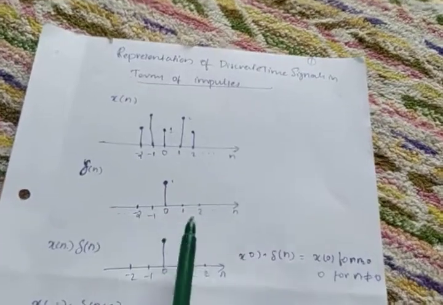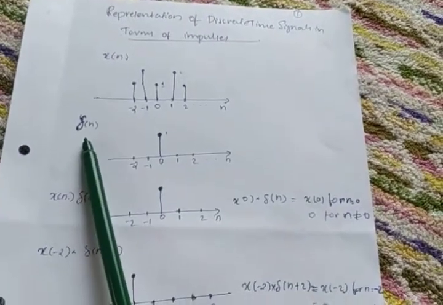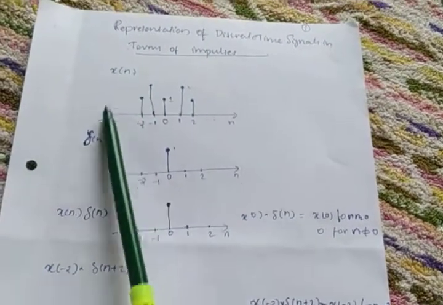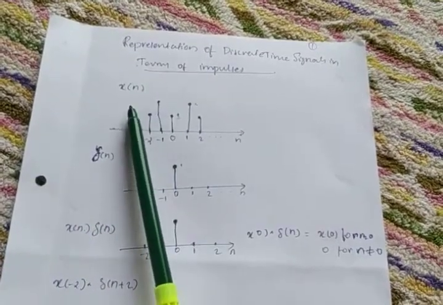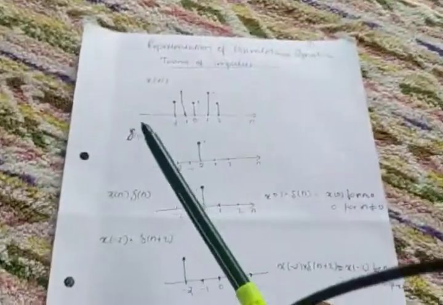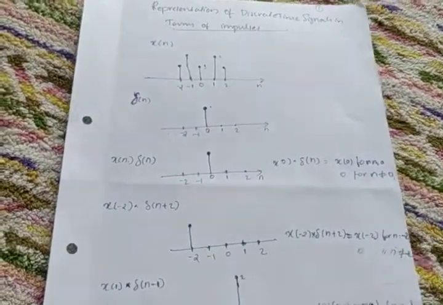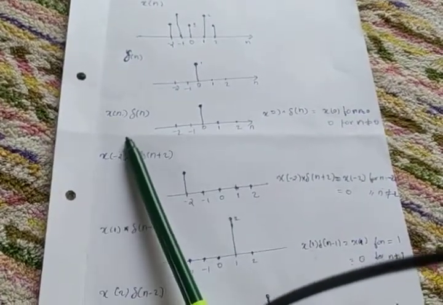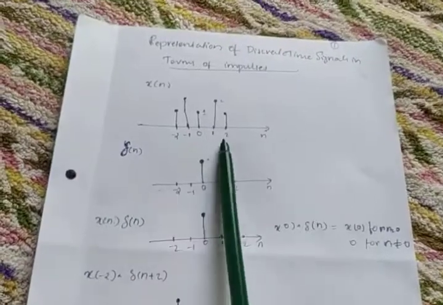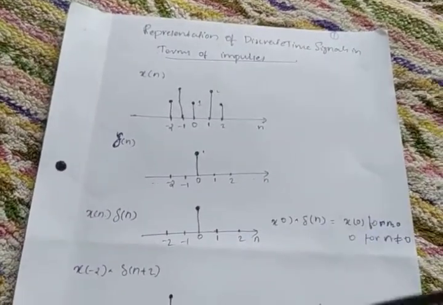Now, what happens if x of n is multiplied with del of n? This is x of n, this is del of n. You multiply x of n and del of n.